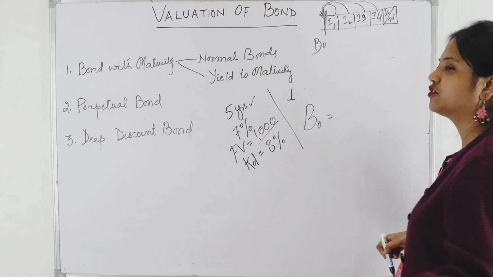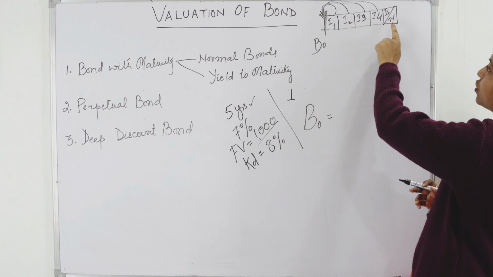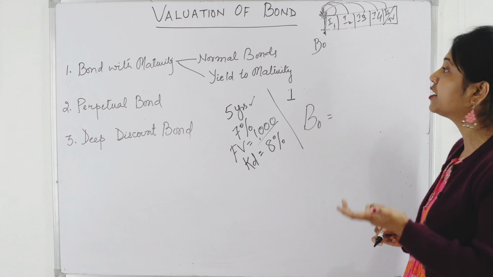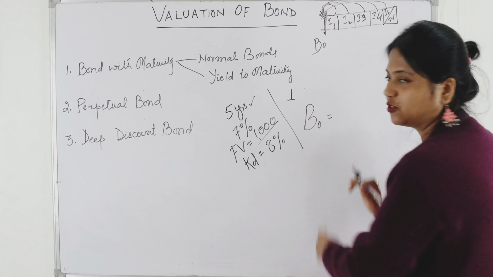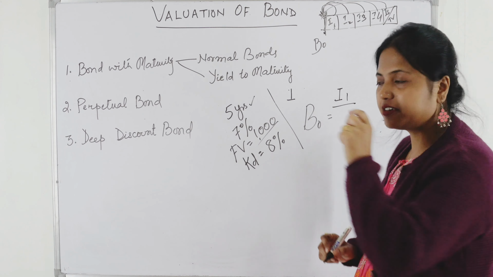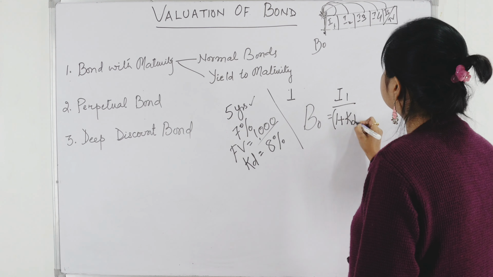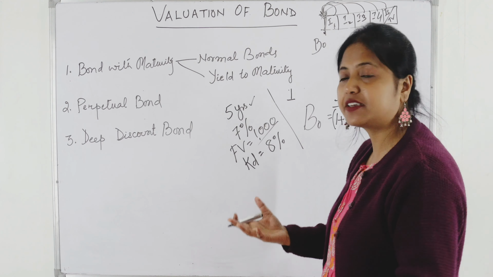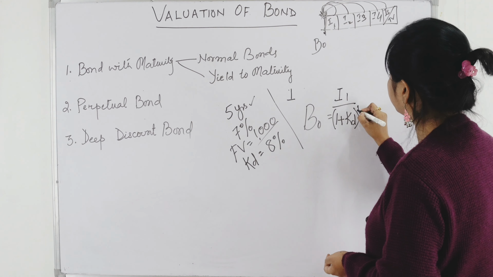As we have seen in the last videos also, we have to discount the cash flows. These are all your cash flows. So we have to discount all the cash flows at B0. Then I can find out what is its true worth at B0 because I am taking the decision at B0. So I1, interest on the first year, I discount it by 1 plus KD. KD is the cost of the bond, that is required rate of return that the investors are expecting. That is 1 plus KD to the power 1 because this is the first year.